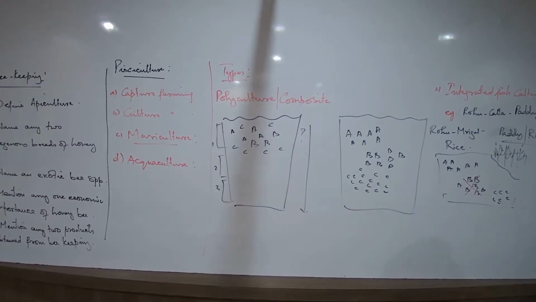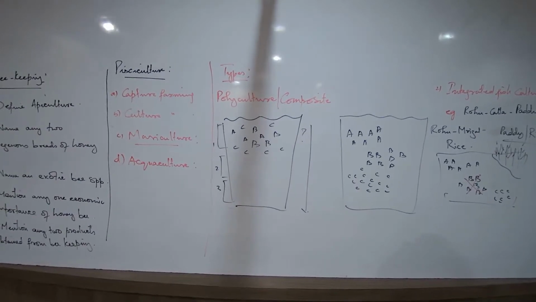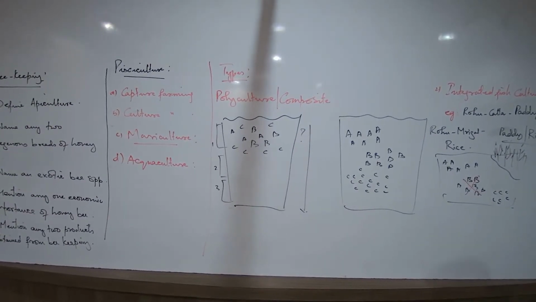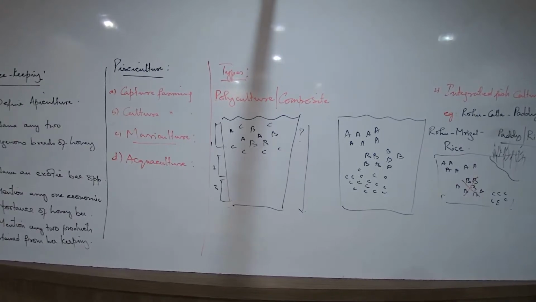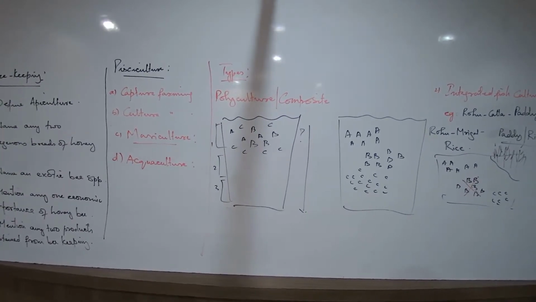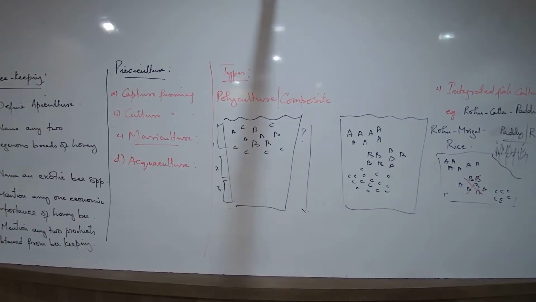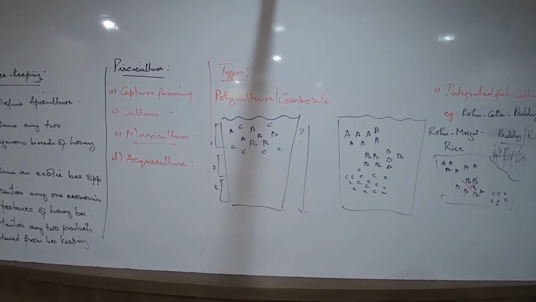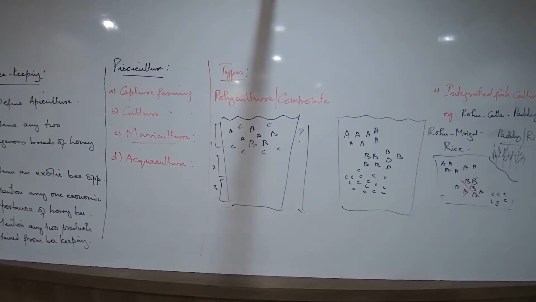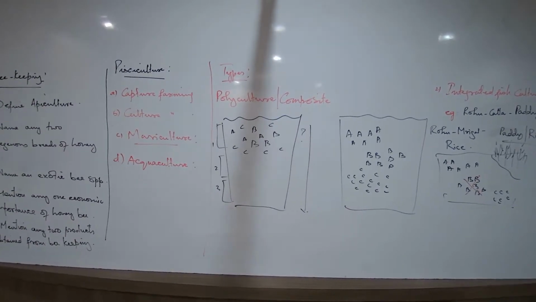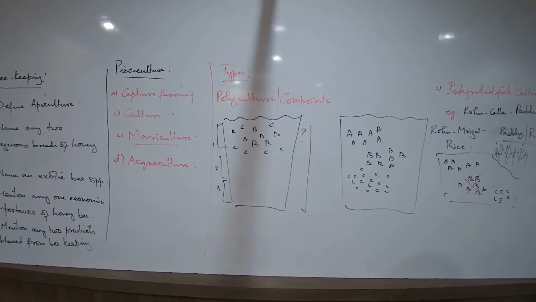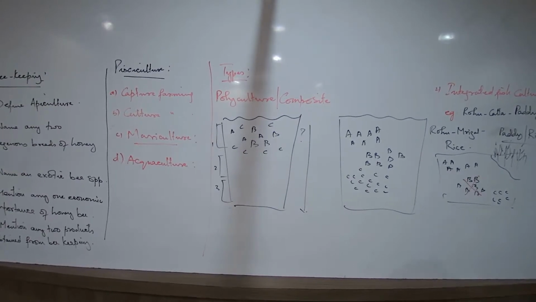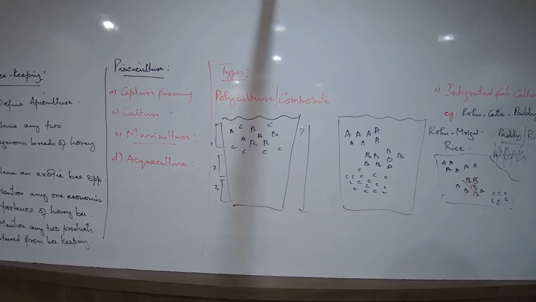Now we talk about beekeeping. Very small segments in this chapter. Beekeeping, what are we talking about? Honeybees, basically, no? Now these honeybees, are they of economic importance? Very much. Now honeybees, they are of great economic importance. Why? Because they give two types of products. What are the two products? Honey and bee wax.